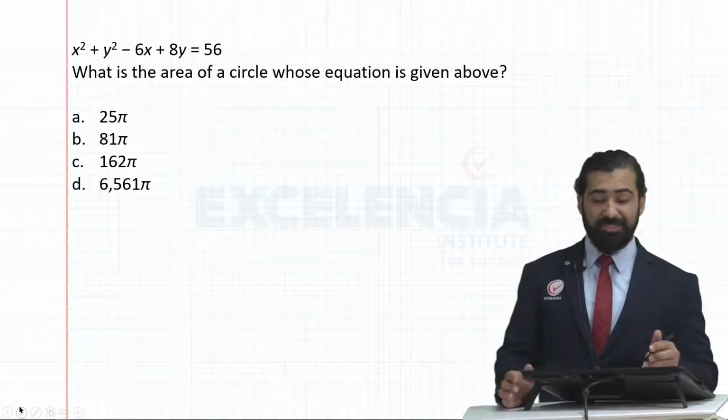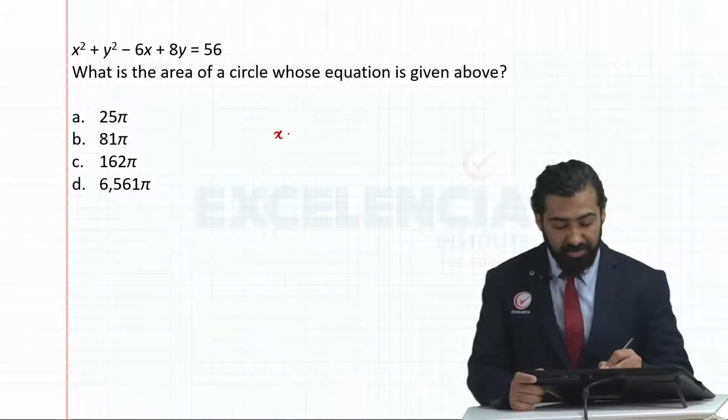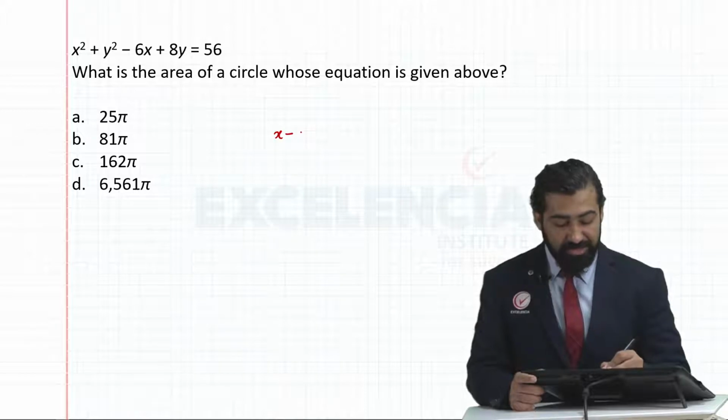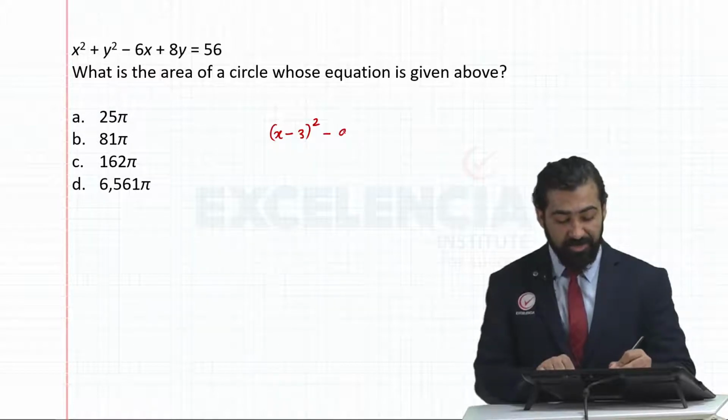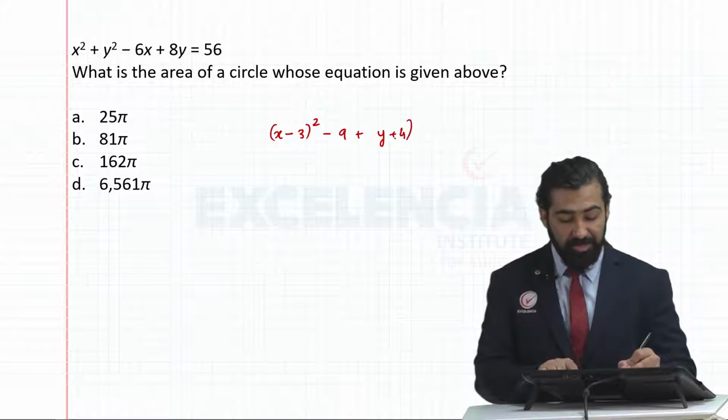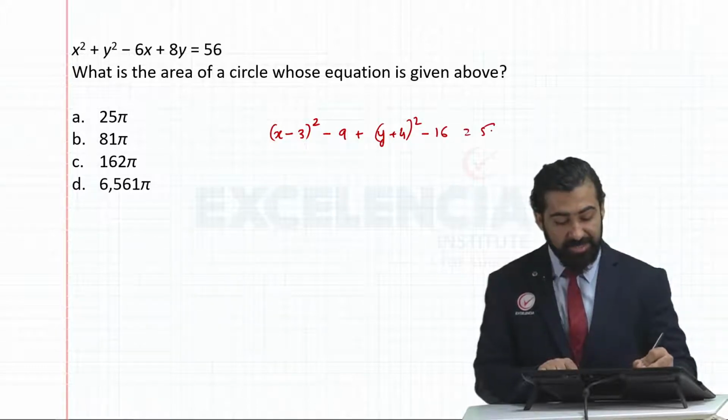We learned in the last class, to complete the squares, we do x minus whatever is the coefficient of x divided by 2 the whole square, minus whatever you have taken here, square of that, plus y plus 8 divided by 2 will become 4 square, and minus square of 4 is 16 is equal to 56.